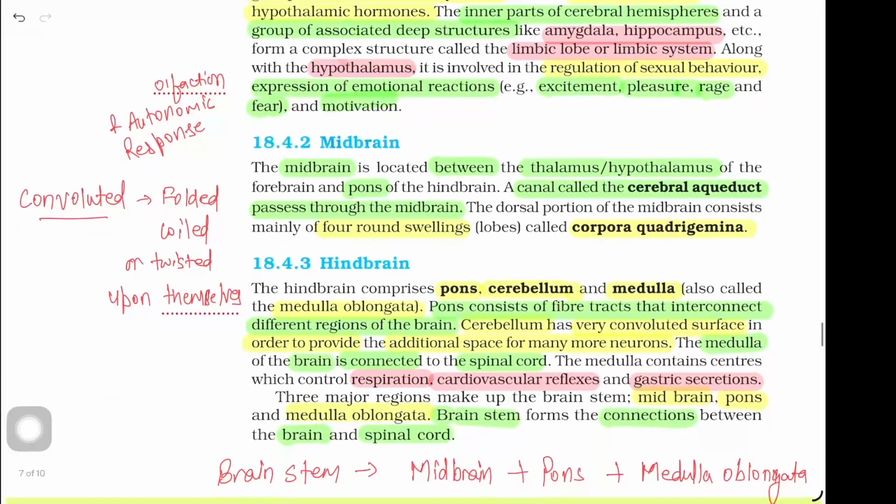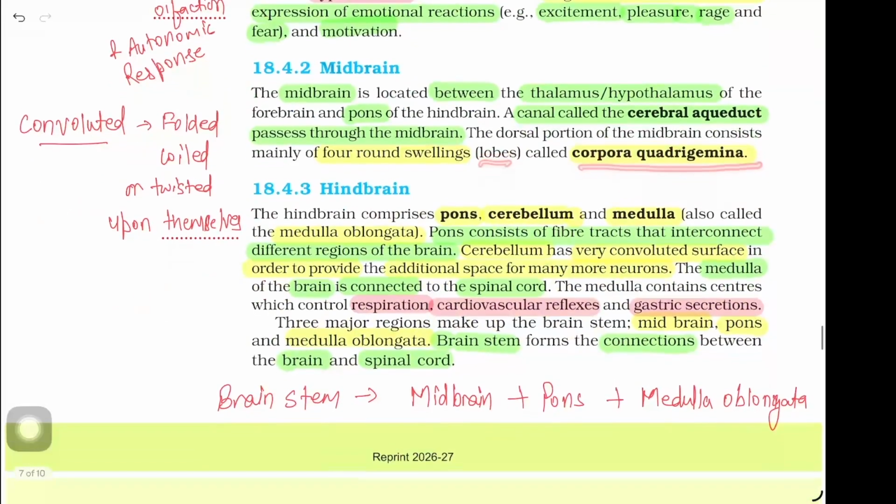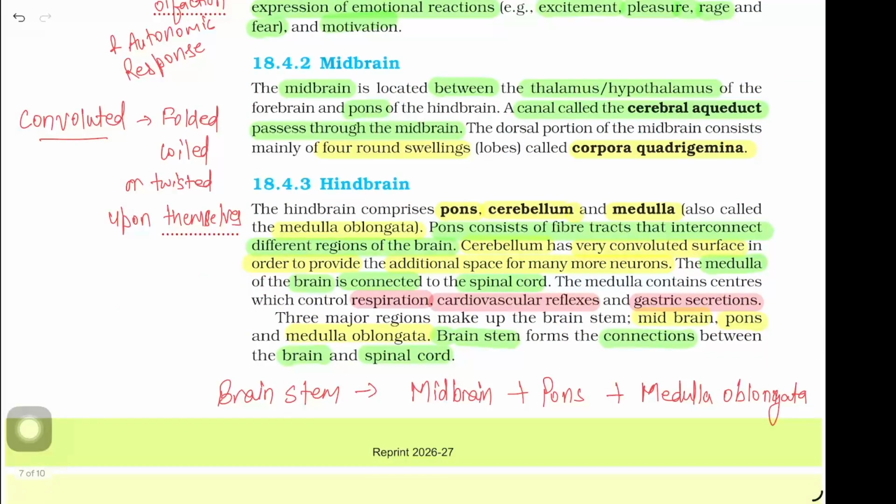Midbrain. The midbrain is located between the thalamus, hypothalamus of the forebrain, and pons of the hindbrain. A canal called cerebral aqueduct passes through the midbrain. The dorsal portion of the midbrain consists mainly of four round swellings, that is lobes, called corpora quadrigemina. Hindbrain. The hindbrain comprises pons, cerebellum, and medulla, also called medulla oblongata. Pons consist of fiber tracts that interconnect different regions of the brain.